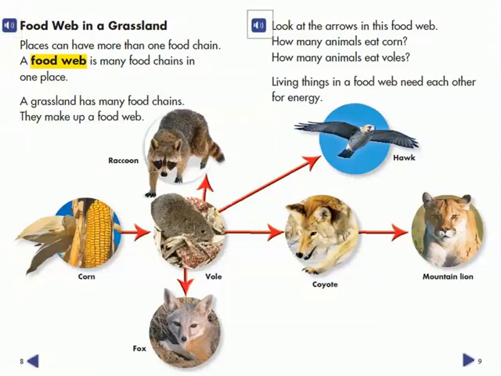Look at the arrows in this food web. How many animals eat corn? How many animals eat voles? Living things in a food web need each other for energy.